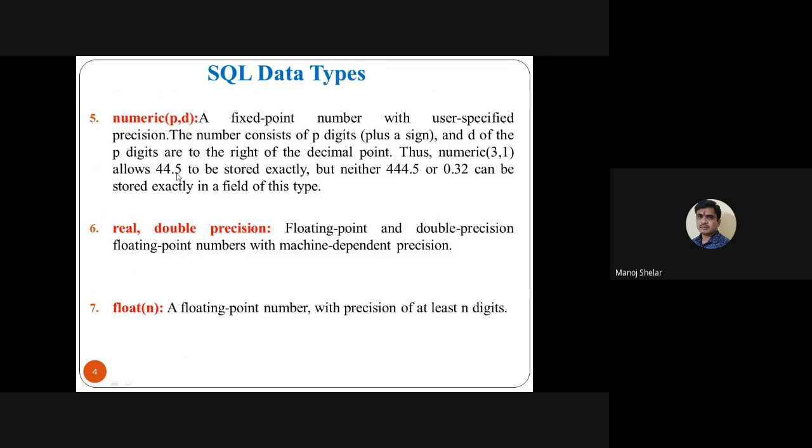Suppose in my table, here P is 3. P value is 3 because of 1, 2, 3, and D is, suppose, 1. So P means the total number of digits.